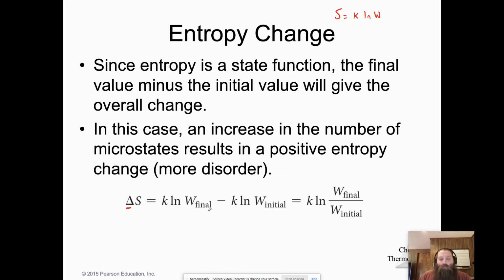And so we need to have final and initial microstates. So using our logarithm rules, we can rearrange this, right? When you subtract a logarithm, that's the same as dividing the answers. And so we can say that delta S equals k ln of W final divided by W initial.